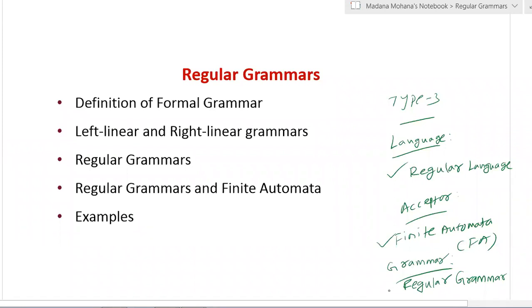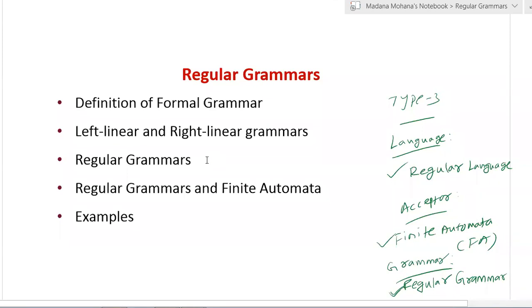Now the other leftover topic is regular grammar, which is a type 3 grammar. Actually in our curriculum, they did not mention this grammar. So anyway, we will give the overview.